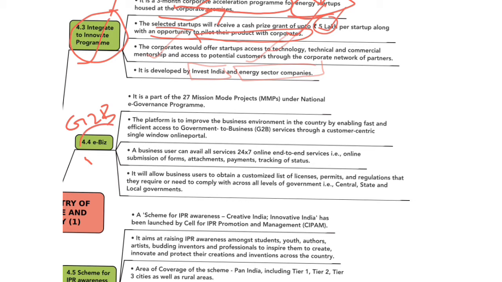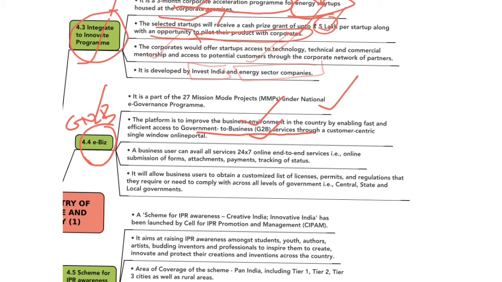The next is EBIS portal. EBIS portal is Government to Business Services portal. It is one of the 27 mission mode projects implemented under National E-Governance Plan. It aims to improve business environment in the country by enabling fast and efficient access to government to business services. This will help in reducing unnecessary delay in various regulatory processes required to start and run business.